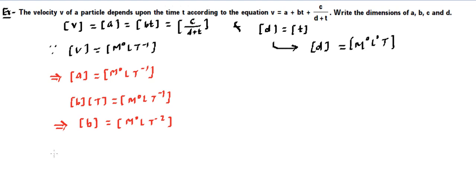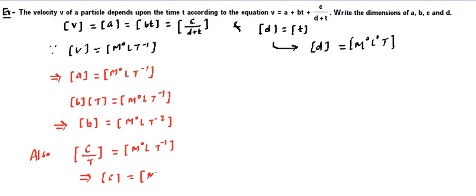So finally for c, the dimensional formula of c divided by d plus t, which is the dimensional formula of t, is going to be equal to the dimensional formula of v, which is M raised to power 0, L, T raised to power minus 1. Now from here, T is going to go that side, so the dimensional formula of c will become equal to T and T raised to power minus 1, they will get multiplied to have a 0 dimension. So M raised to power 0, L, T raised to power 0.